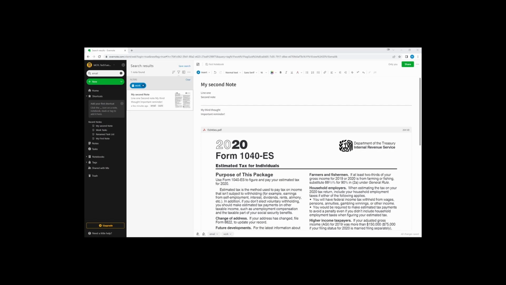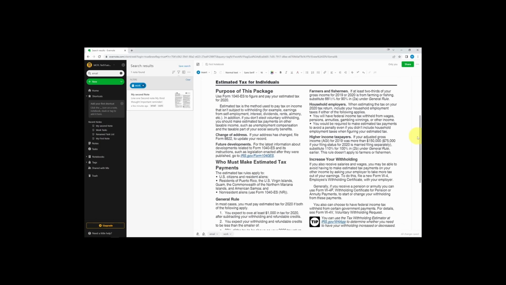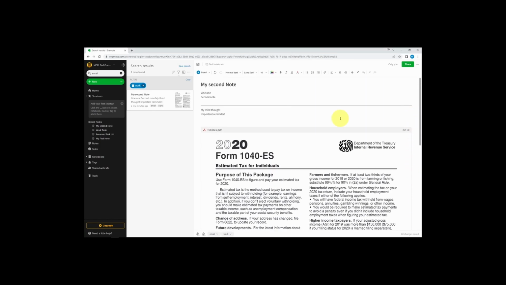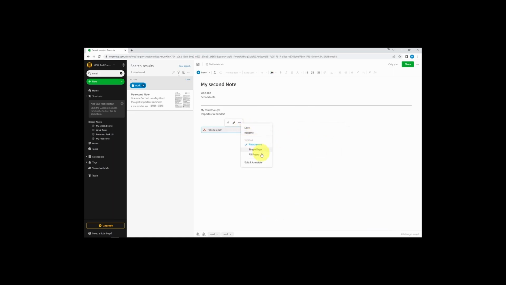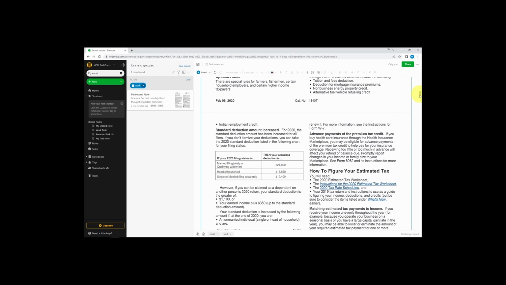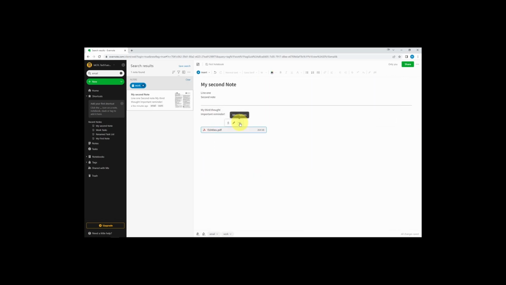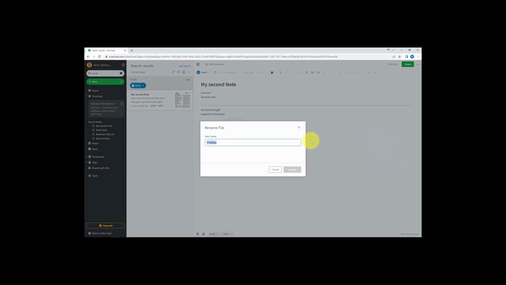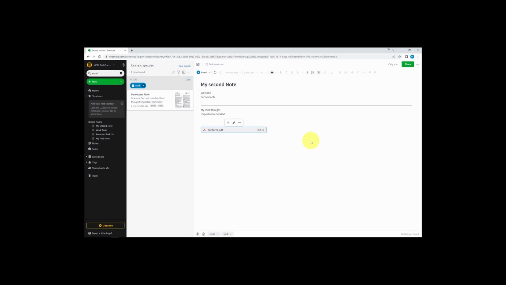By default, it will show you a preview of the file, or in this example, the first page of a PDF. To change this, click on the gray bar at the top of the attachment, click the three dots, and change the View As from Single Page to either Attachment, which would be the file name only, or All Pages, which will show all the pages within that document. The menu also has the ability to rename it, as well as to edit and annotate.